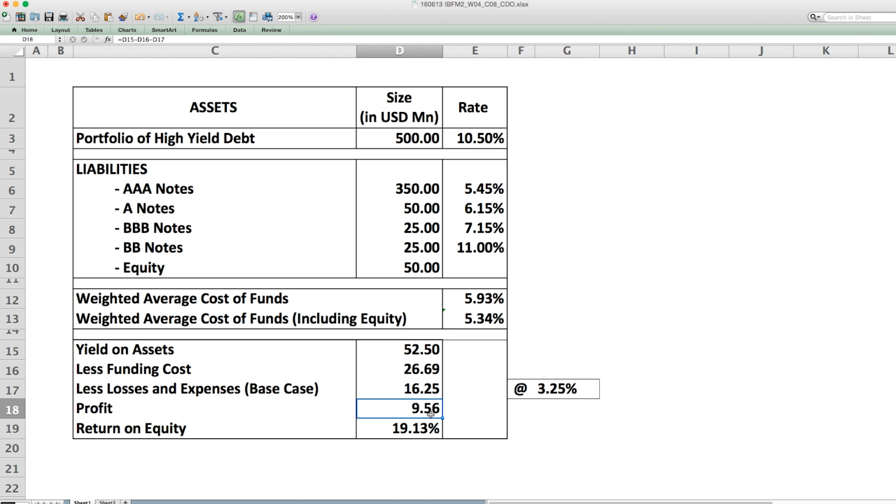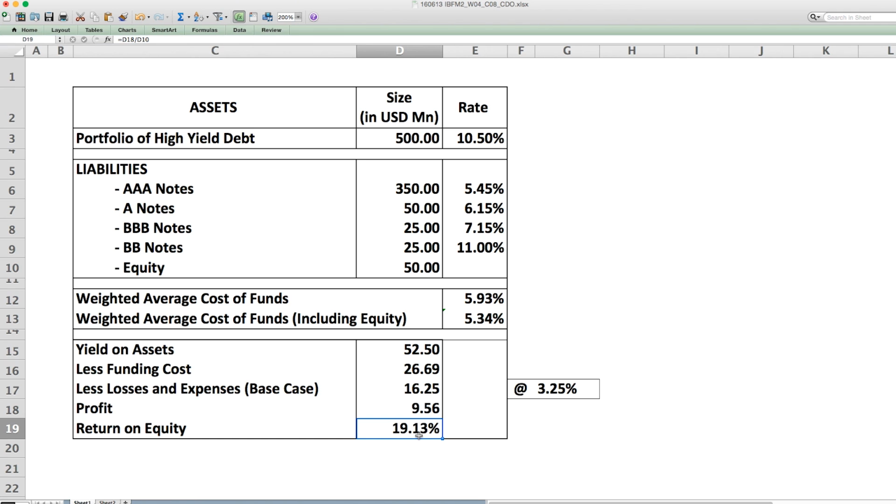Now this is great news as far as the CDO manager is concerned, because he invested equity of 50 and on that he got an effective profit of 9.56, which effectively means his return on equity is 9.56 divided by 50, which is equal to 19.13%. Now that's great news, because he took no risk other than an equity of 50 and he got a return on equity of 19.13%.